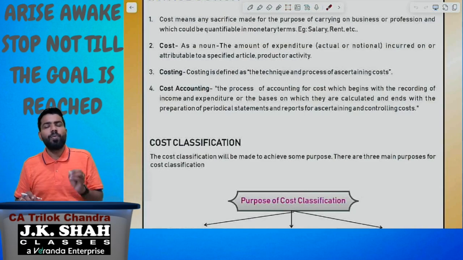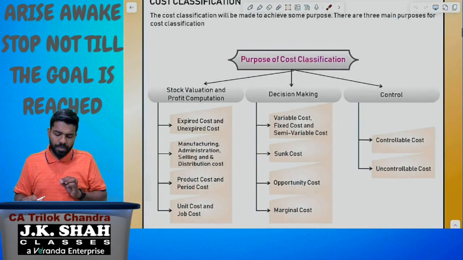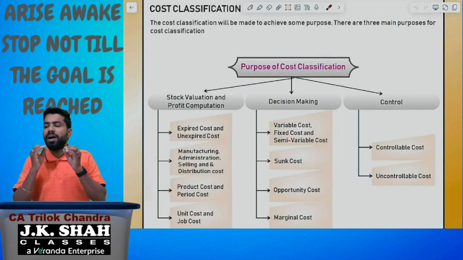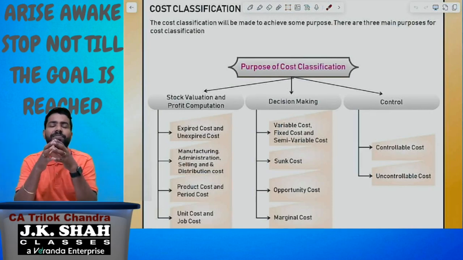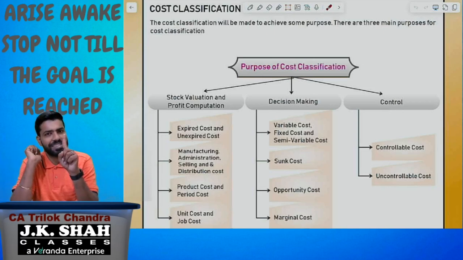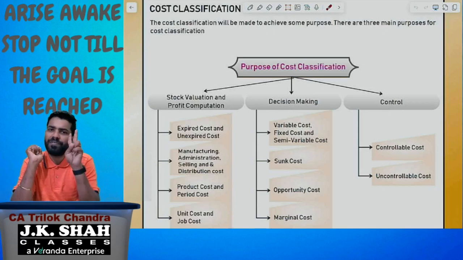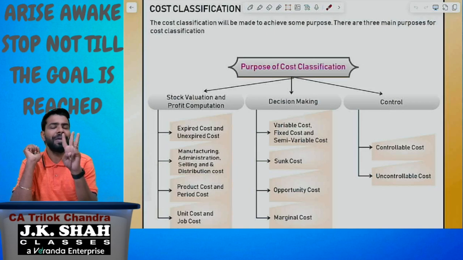Let us discuss one of the important thing: cost classification. Please understand, according to the purpose, according to the requirement, we are classifying the cost in different categories. There are three different types of classifications. Number one, for the purpose of stock valuation and profit calculation. Number two, for the purpose of decision making. Number three, for the purpose of control. These are the three main purposes for the cost classification.